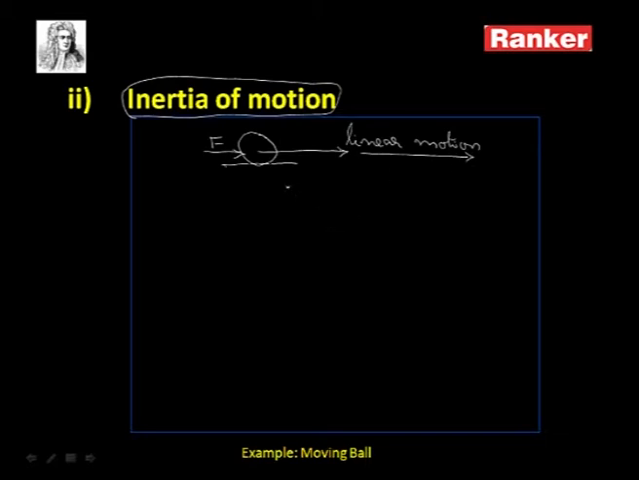If the body is moving along a straight line path, the inertia that the body has is called inertia of motion. That inertia again is the property, or the tendency, of the body by means of which it cannot come to rest on its own.